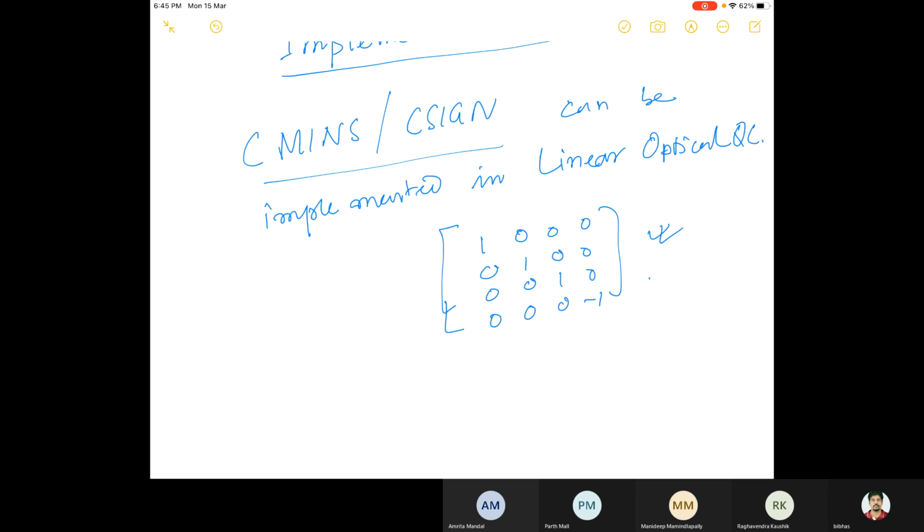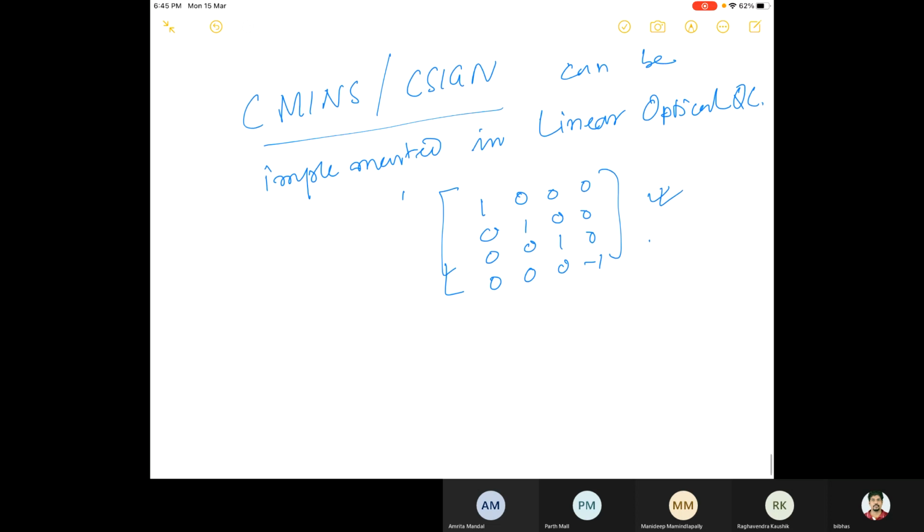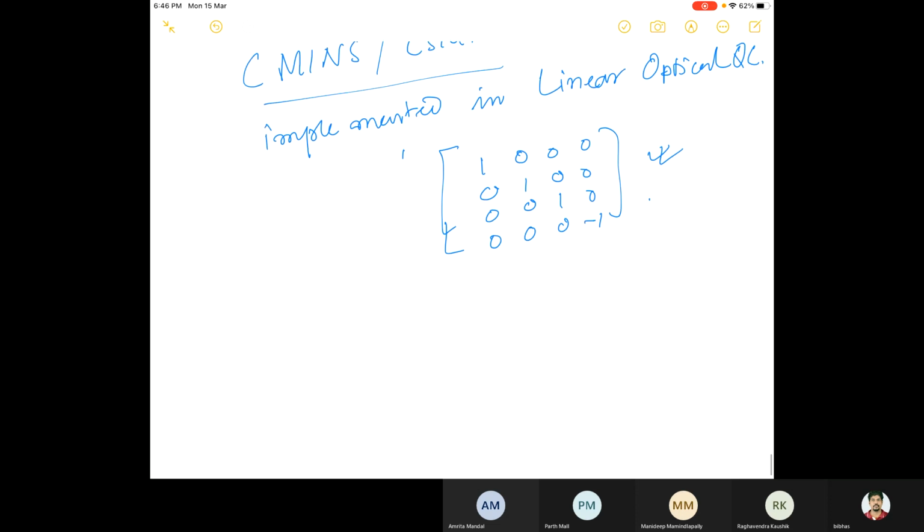So basically, what you have to do is you have a matrix for the CNOT gate, and you have to implement that. You have to write that matrix in terms of this and some maybe single qubit gates. Okay, so we can implement the CNOT gate using this 2 by 2 matrix in linear optical quantum computing.